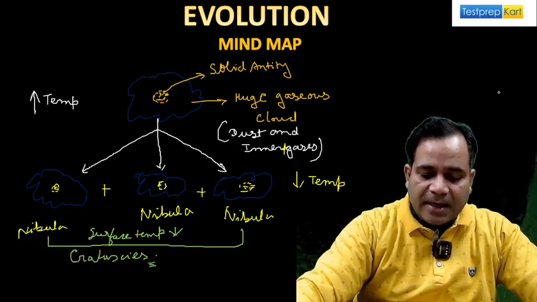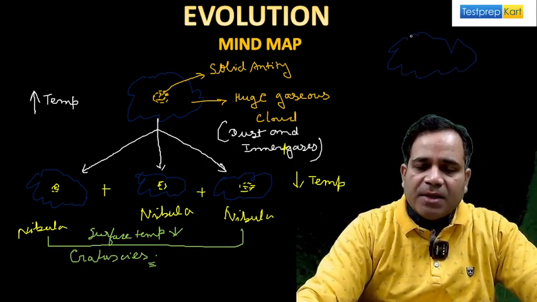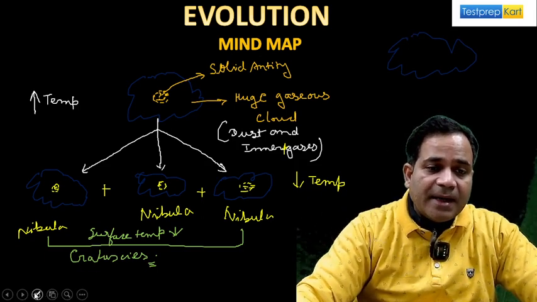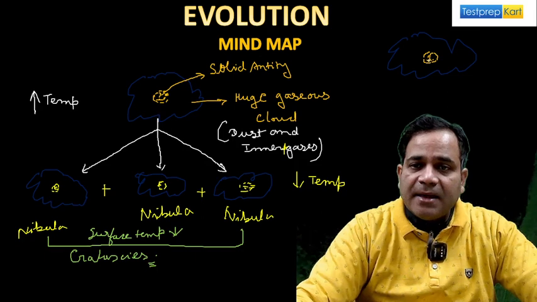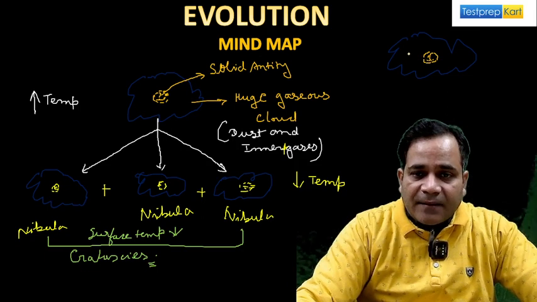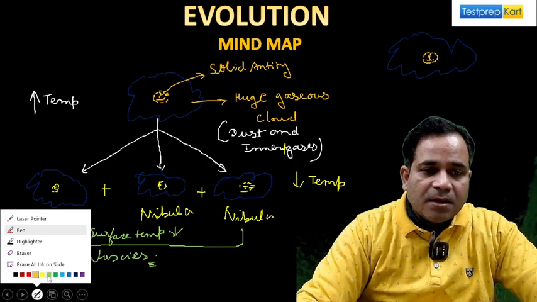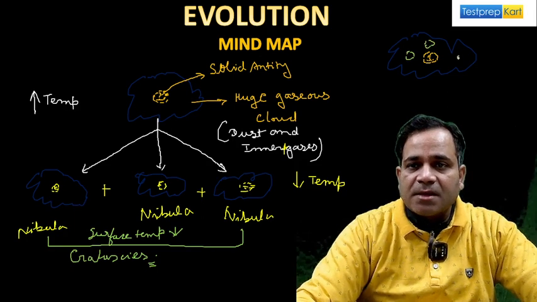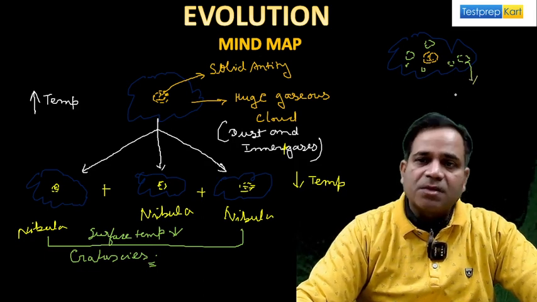See, here I'm going to tell you, my dear, wait for a moment. Here, this one is the nebula. Huge gaseous cloud. Inside the huge gaseous cloud, there is what? Solid entity. Yes or no? This one is solid entity. And this solid entity, my dear, contains so many what? This one is the solar system. This one is what? A solar system, my dear.